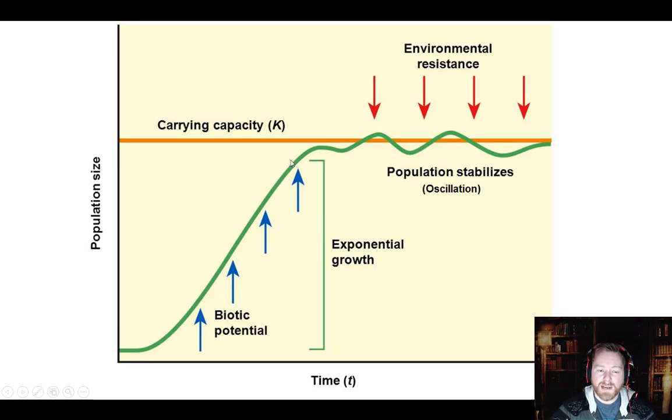Once it starts getting close to carrying capacity, it meets environmental resistance. Lack of enough food, lack of enough water, lack of mates. There's going to be competition, right? And predation and disease. And so the population starts to level off.